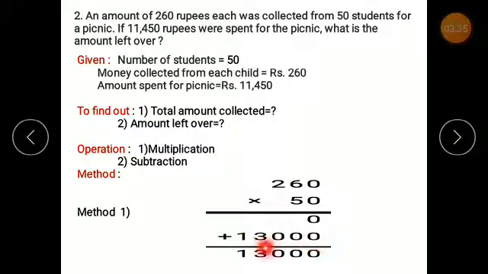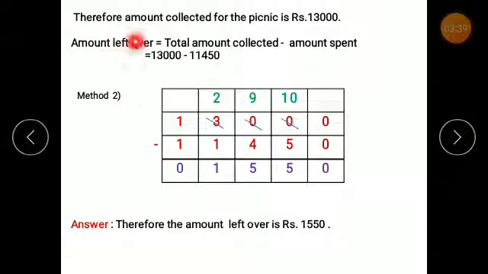So what is my answer? 0 plus 13,000 will be 13,000. So therefore amount collected for the picnic is rupees 13,000. Okay. Now we will see, from this 13,000 only 11,450 rupees were spent. Okay, right? So how much amount will be left over? For this what I need to do? I will subtract the amount spent from the total amount, right? So amount left over is equal to total amount collected minus amount spent, right?